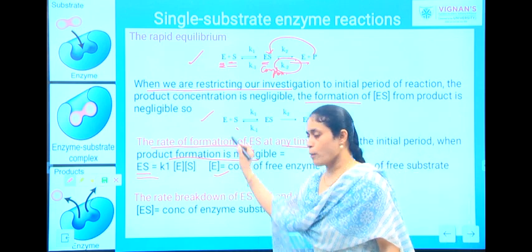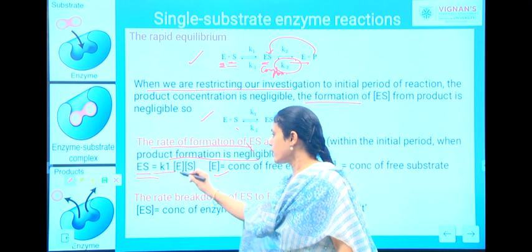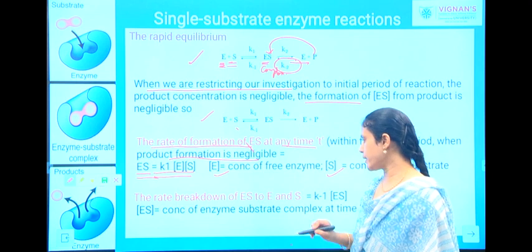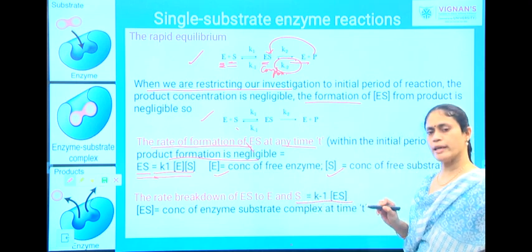So, the rate of formation is K1 E into S. When you consider the rate of breakdown, it is nothing but K minus 1 into ES.